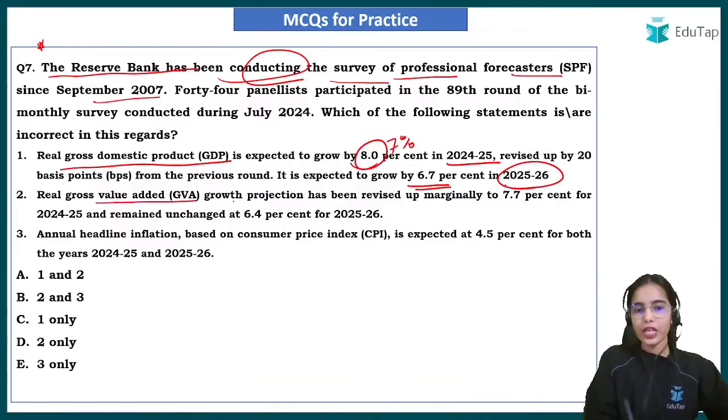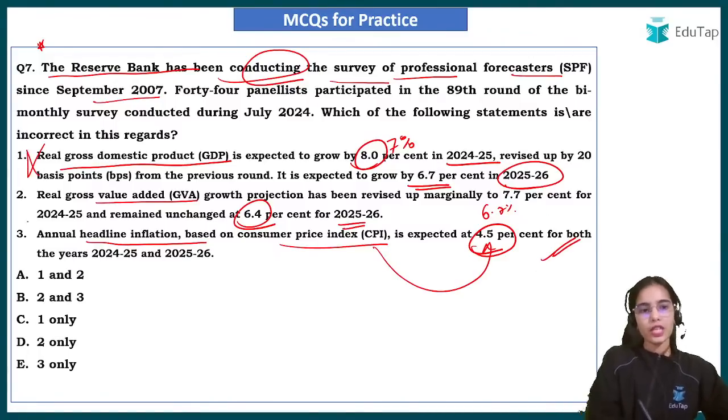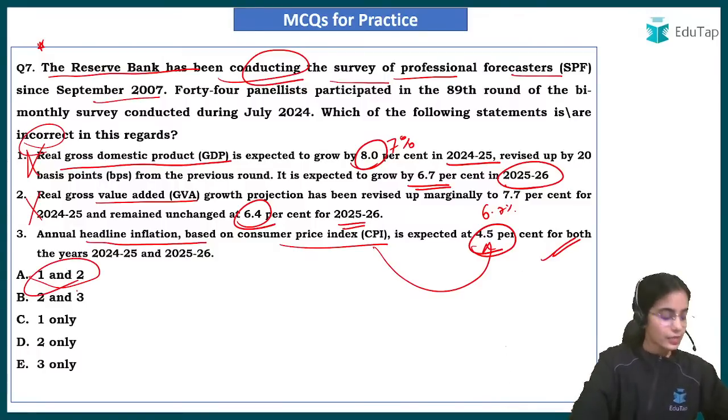The real GVA growth is projected at 6.7% in 2024-25 and 6.4% in 2025-26. Annual headline inflation based on CPI is expected at 4.5% in both the financial years 2024-25 and 2025-26. So this is correct. The first statement is wrong. The second statement is also wrong. You have to find the incorrect statement. So that is 1 and 2. So the answer here is A.